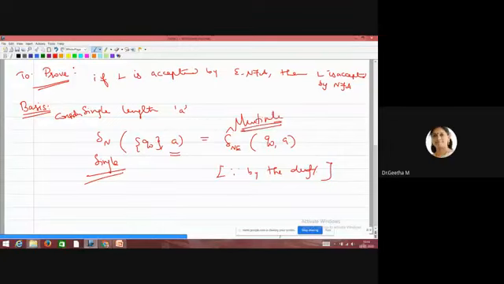The single transition is given by δn, and the multiple transition is given by δn cap. Both sides we have taken a single-length string A, and both sides we have started from q0.